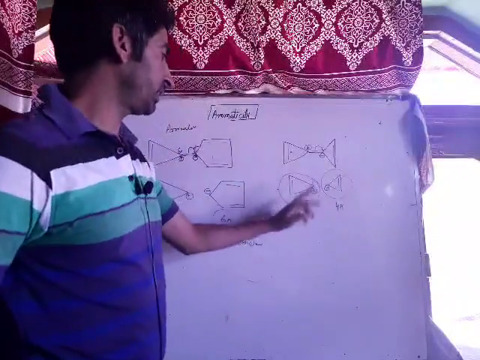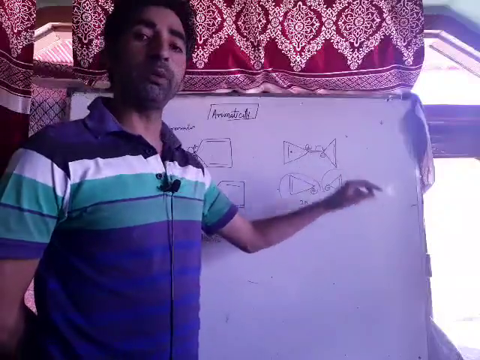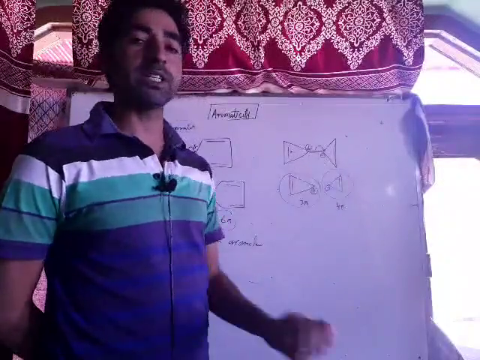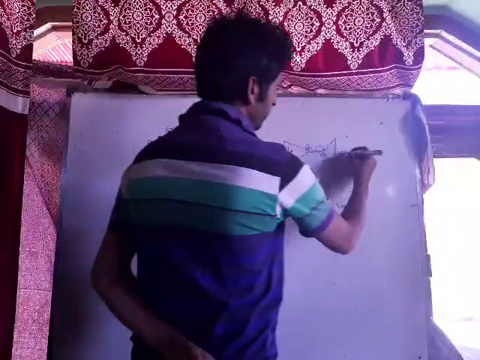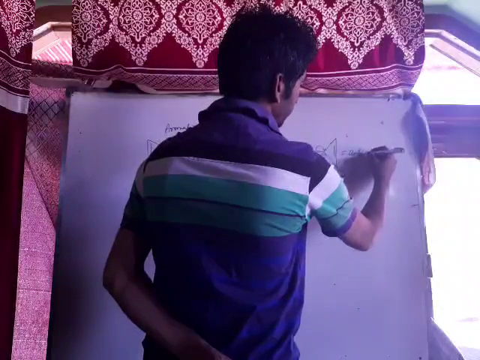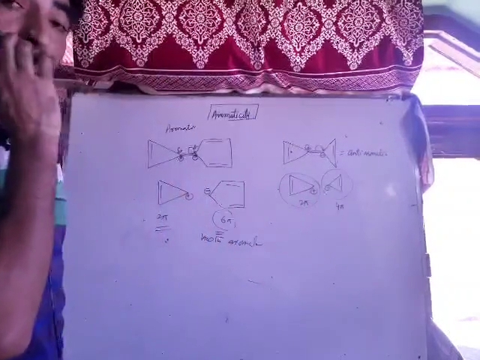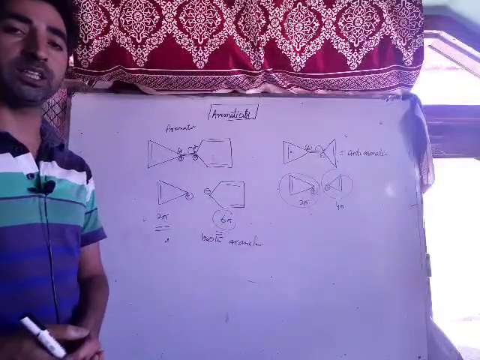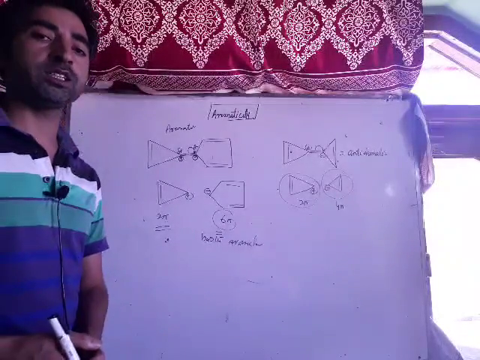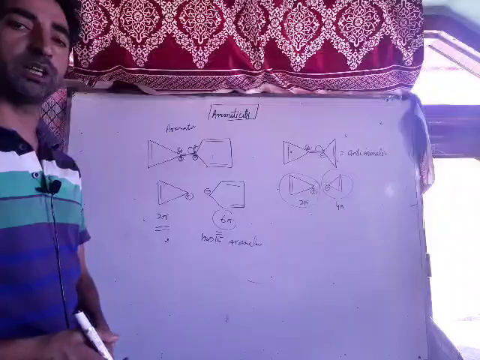If in case of fulvenes, only one ring is aromatic and the other is not, then the compound as a whole is anti-aromatic. This compound is anti-aromatic. So the condition in case of fulvenes is that both the rings should be aromatic. Both the rings should be aromatic in case of fulvenes. If both the rings are aromatic, then the compound is aromatic.